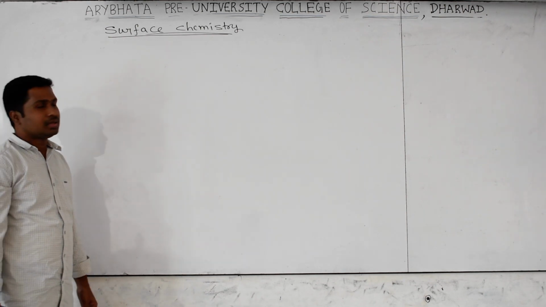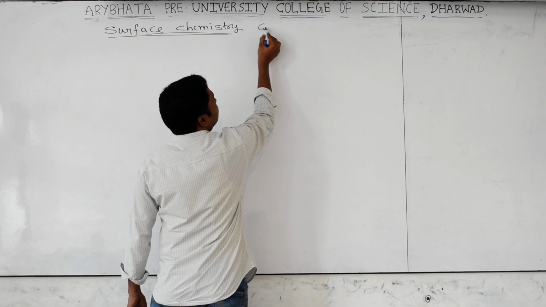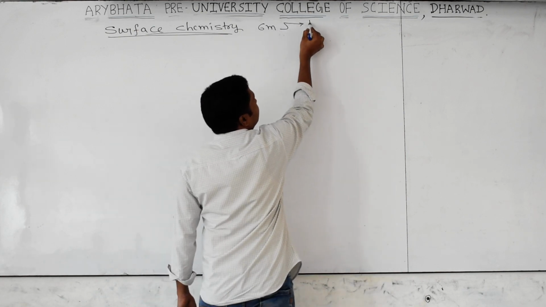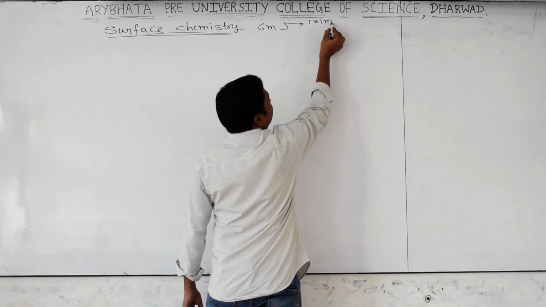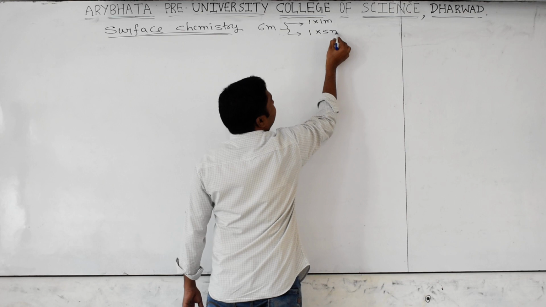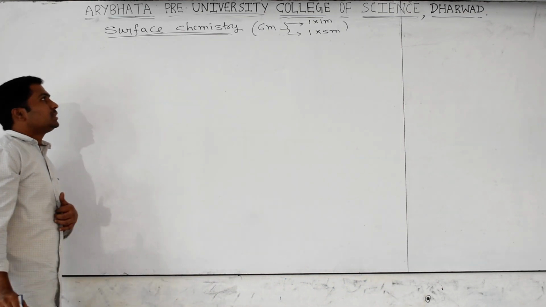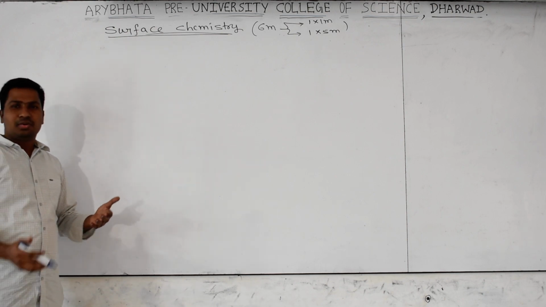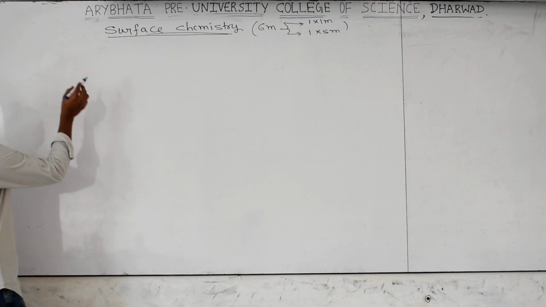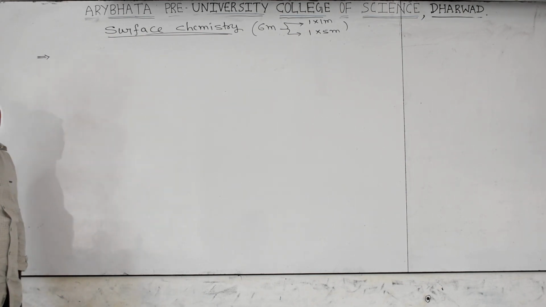Very nice concept. Surface chemistry is asking 6 marks from this. Out of the 6 marks, one more question and one farmer's question are asked. Together from this topic we are getting 6 marks. We will discuss what the subtopics are and what the main concept in surface chemistry is. First of all, we have to discuss what is the meaning of surface chemistry.